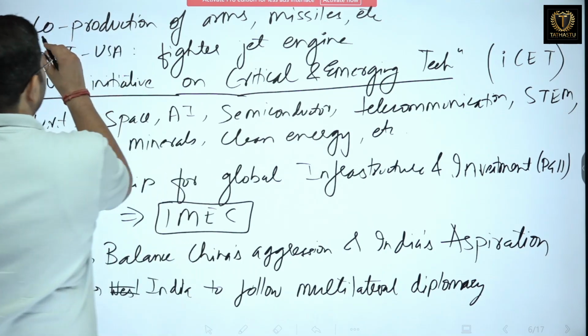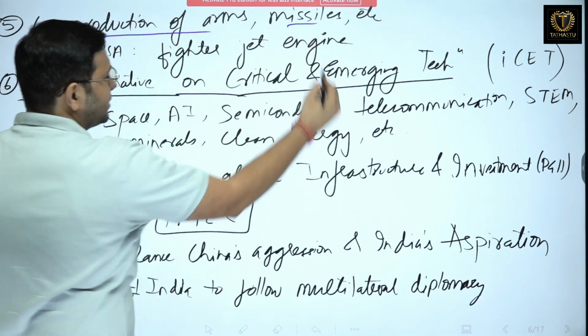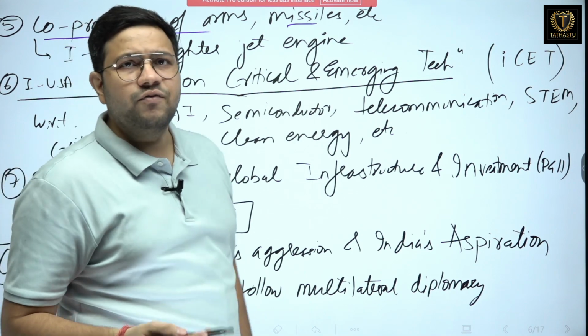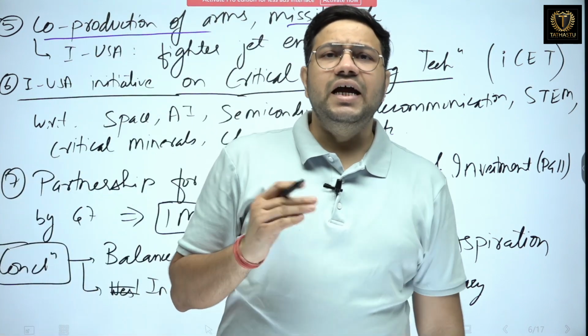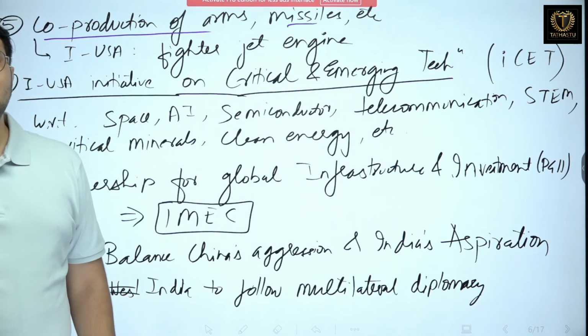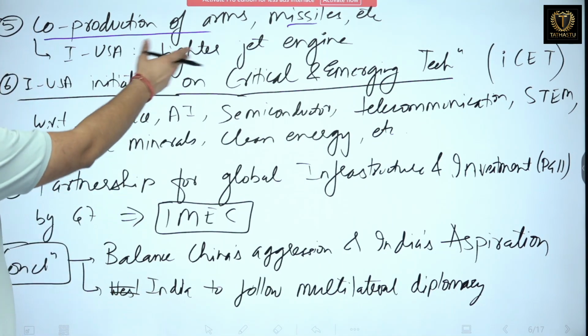Next is we are doing the co-production of arms and missiles. For example, India and USA are manufacturing fighter jet engines. India and Russia have earlier developed the BrahMos missile. So you can give this example, fighter jet.